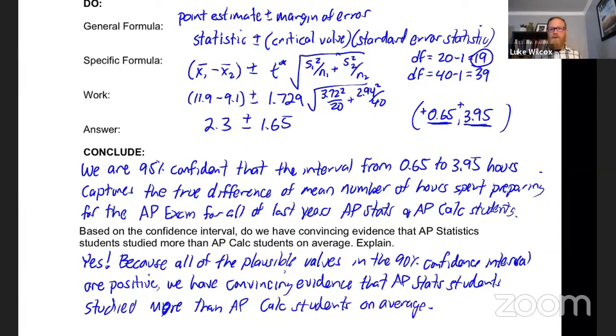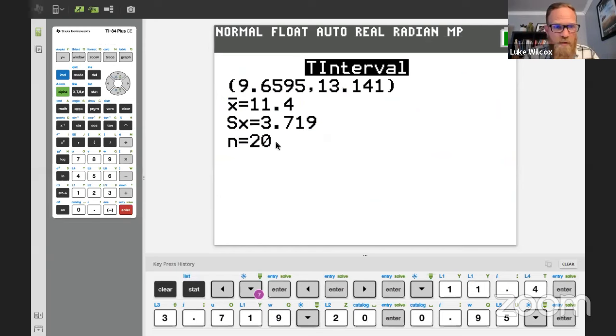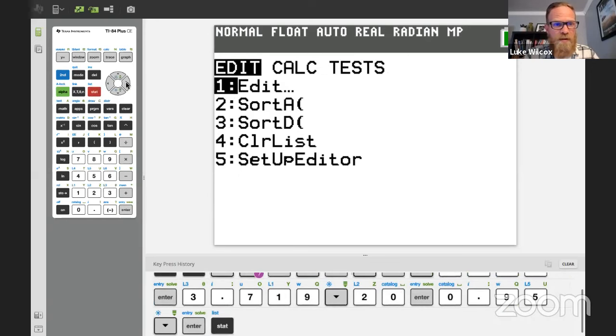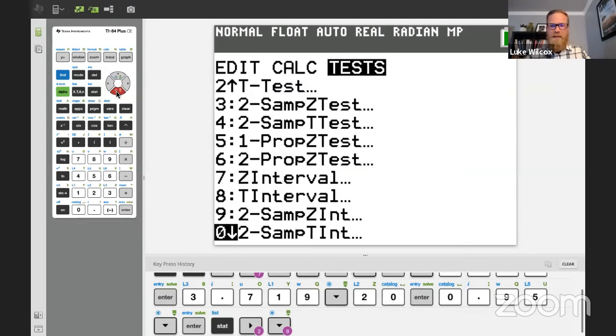All right, now I do want to show you quickly how you can check your answer here on the calculator, and also show you something new that the calculator is going to give you that we don't have in our work shown here. So let's take a look at the calculator. And now we're going to be not doing a 1 sample t interval, but a 2 sample t interval. So go over to stat and then tests. And you're going to have to scroll down until you can find a 2 sample t interval, which is 0 here, 2 sample t interval.